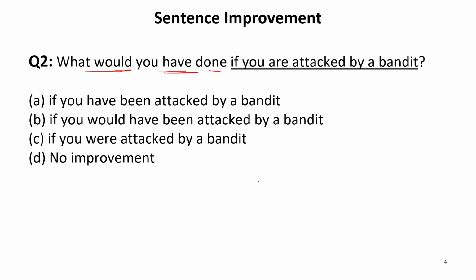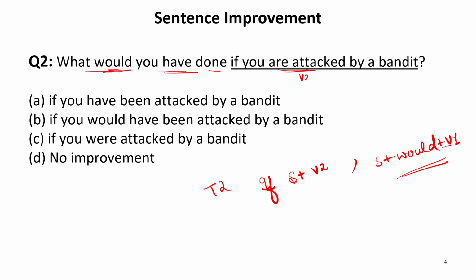This depicts that whenever we have an if conditional sentence, in a type 2 sentence we use would. So, the type 2 sentence is: subject plus verb second form, and the other clause is subject plus would plus verb first form. So this part has been given to us which is grammatically correct, but this part has been underlined. It means this part may consist of an error. So let us see. If it is would, here we should have verb second form, whereas it is written "if you are attacked", so "are" should be replaced with "were".